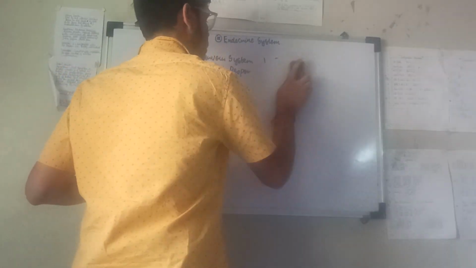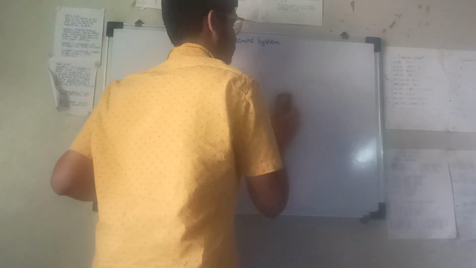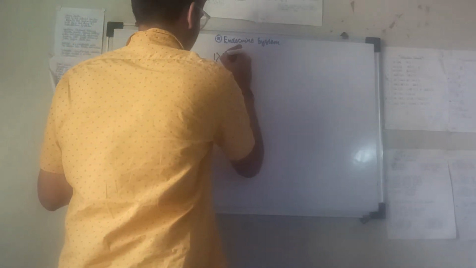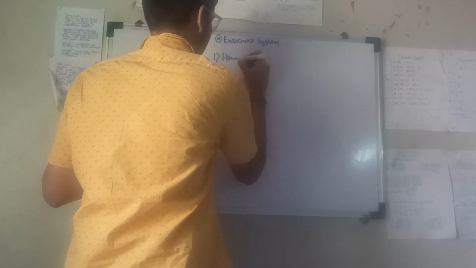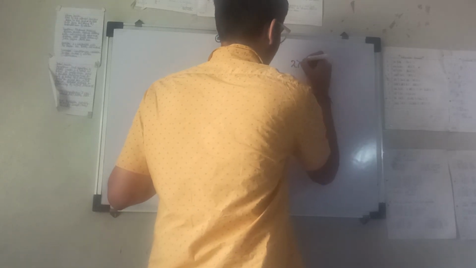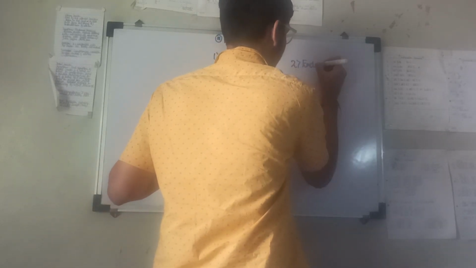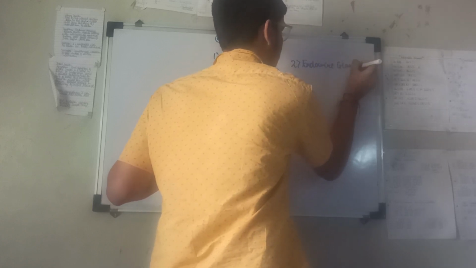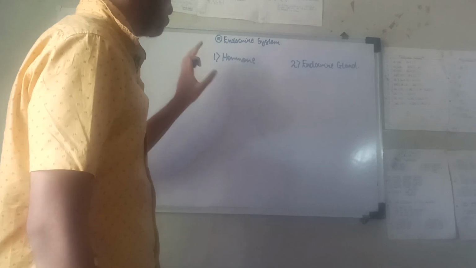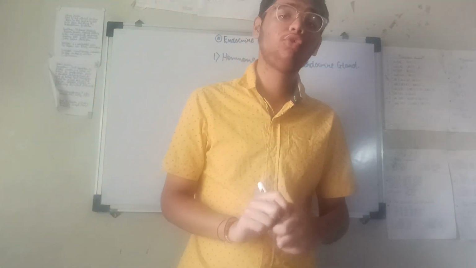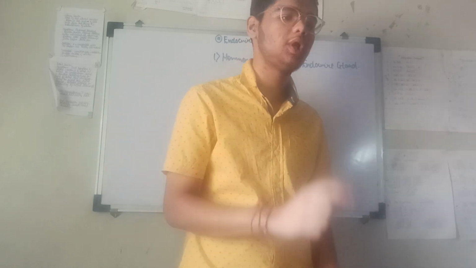What were our two important terms? Yes, hormone is the first term. Very good. Now, the second term, guess the second term. Endocrine. What is an endocrine gland? These were the two basic important terms which we dealt with. So, hormones, as you know now, are chemical secretions from the endocrine gland. Let's first study what endocrine glands are.